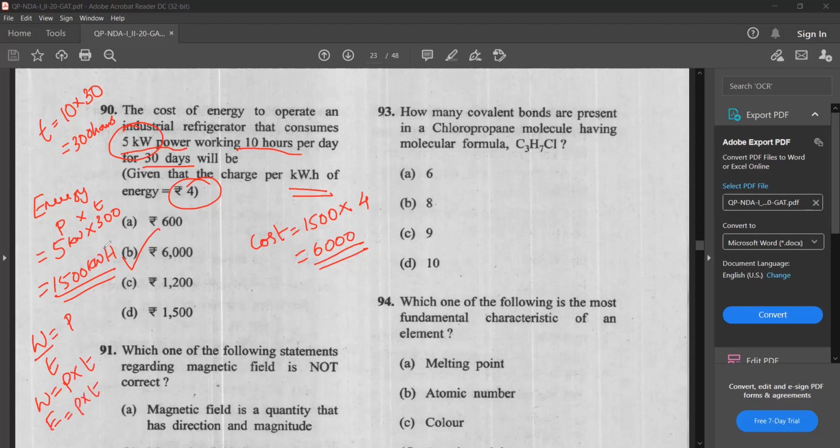Power is already given in kilowatt, so no need to convert. Time is 300 hours, since it is 10 hours every day for 30 days. So 5 into 300 is 1500 kilowatt hour, and for each kilowatt hour it is 4, so 1500 into 4 is 6,000 rupees.